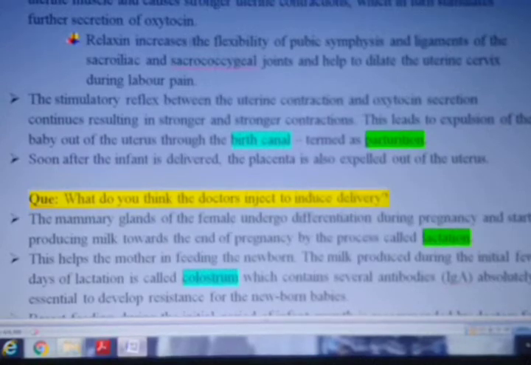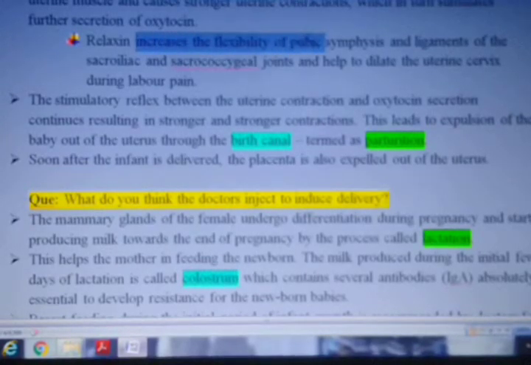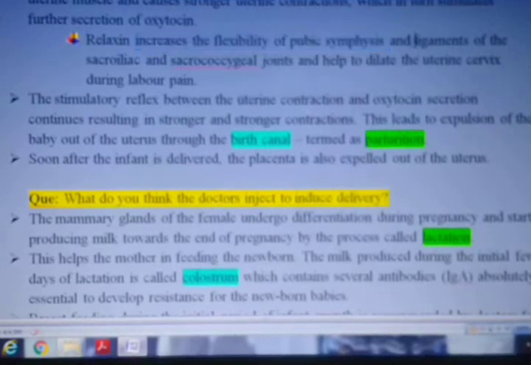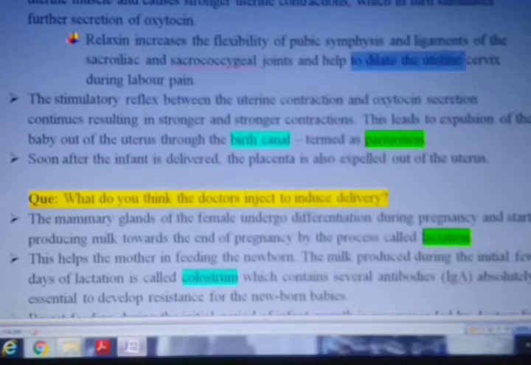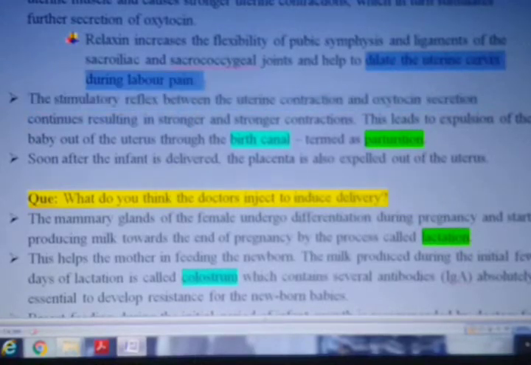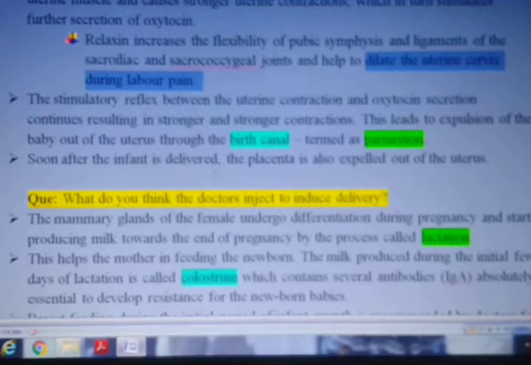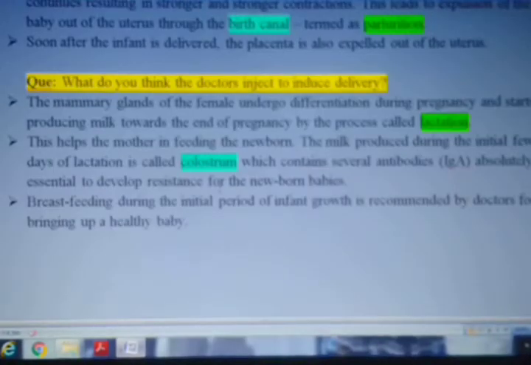What it does is increase the flexibility of the pubic symphysis and the ligaments of the sacroiliac and sacrococcygeal joints, which help to dilate the cervix during labor pain, so that parturition or delivery of the child can take place.